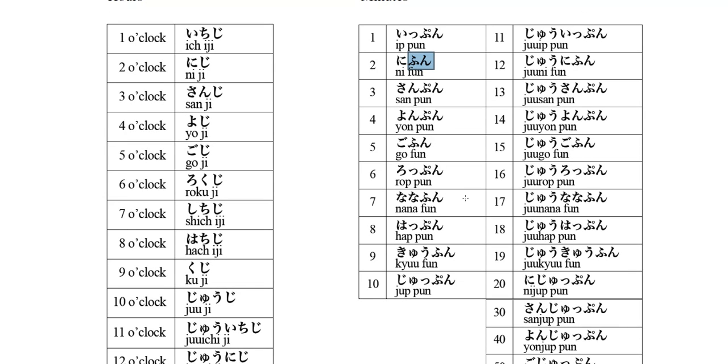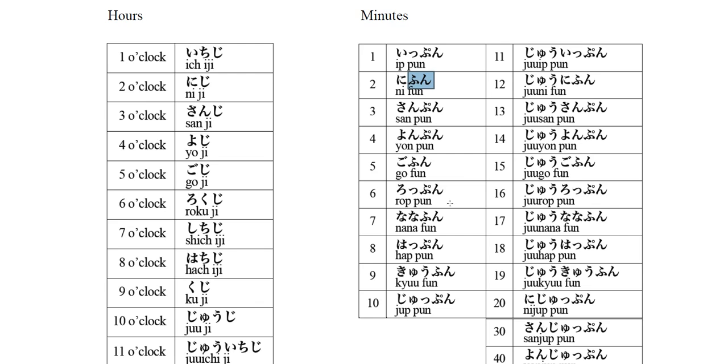So you can see the irregularity when you say the minute. I guess there is no way to memorize it. There is no pattern or something. You just have to remember each individual, okay?